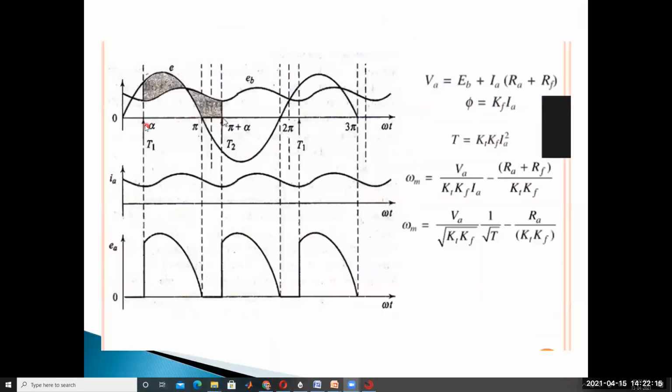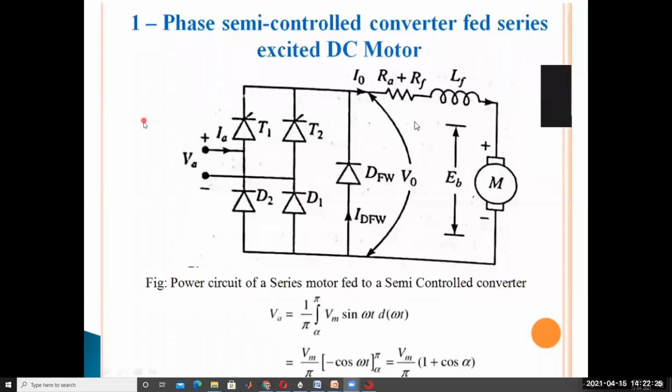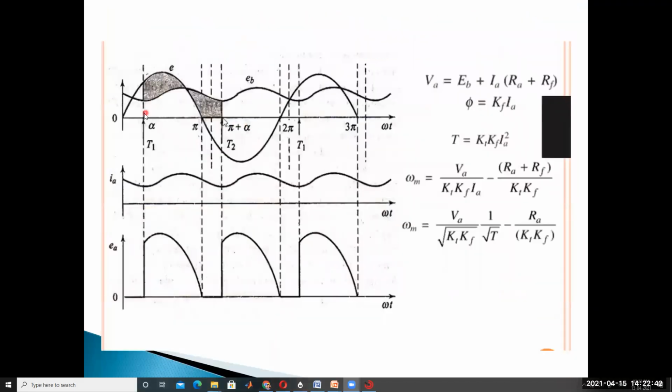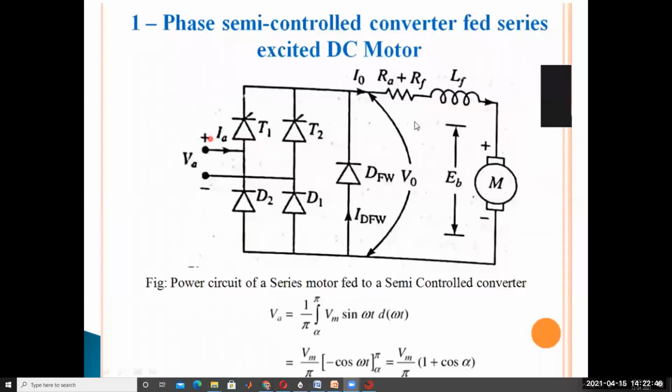At omega t equal to alpha, SCR T1 is triggered. Then SCR T1 and diode D1 come to the on state.